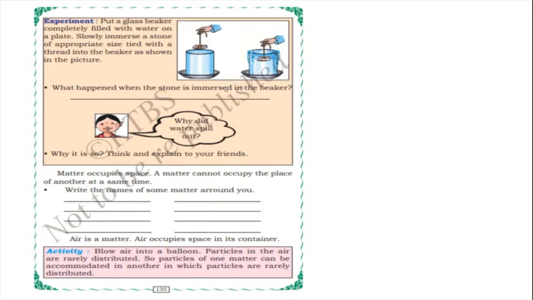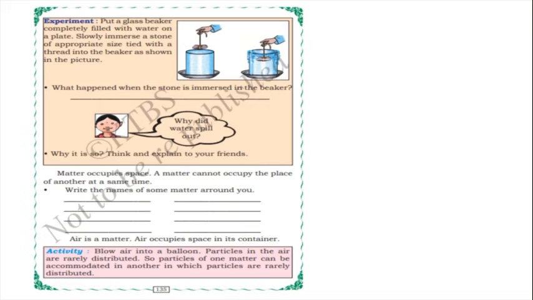Okay. Yes, matter occupies space. A matter cannot occupy the place of another at the same time. So this is also the reason the water spills. Matter occupies space. A matter cannot occupy the place of another at the same time. And write the names of some matter around you. So you have to make a list here. What are the names of matters? Here you have to make a list.